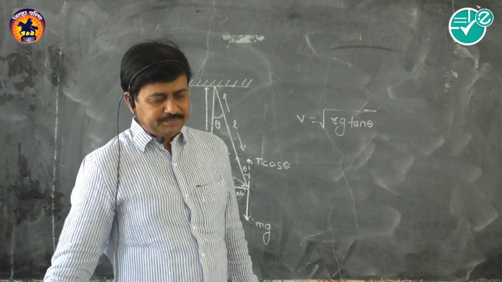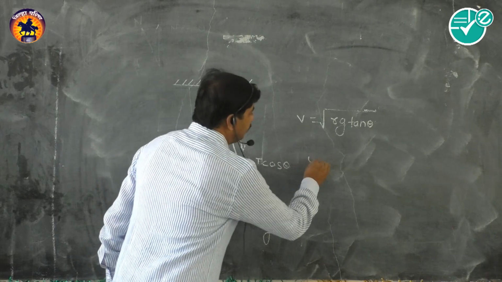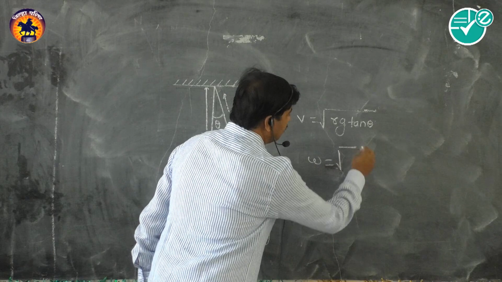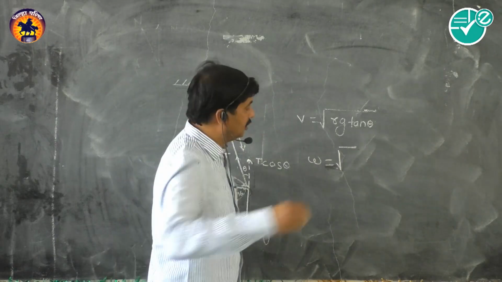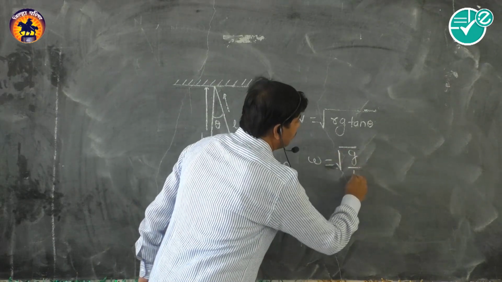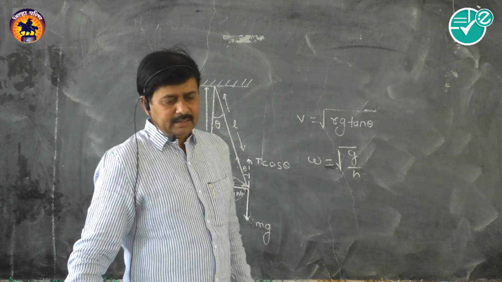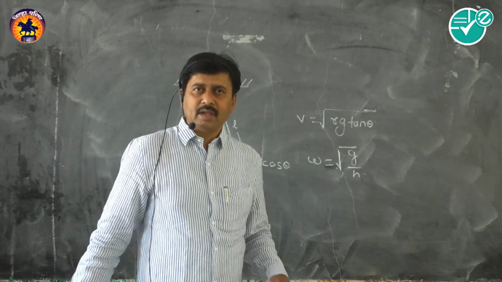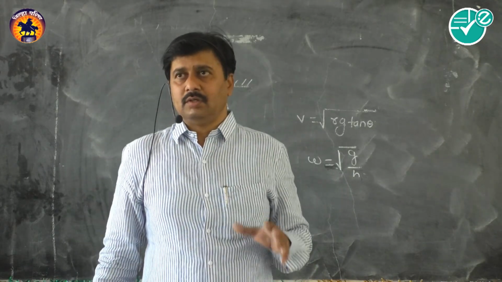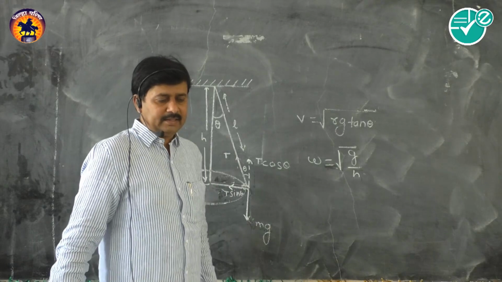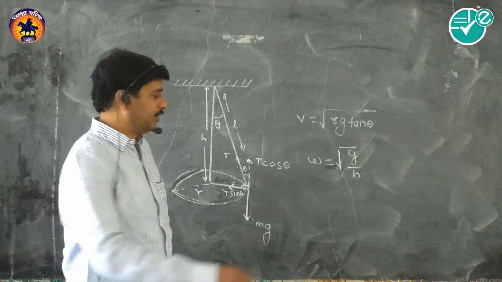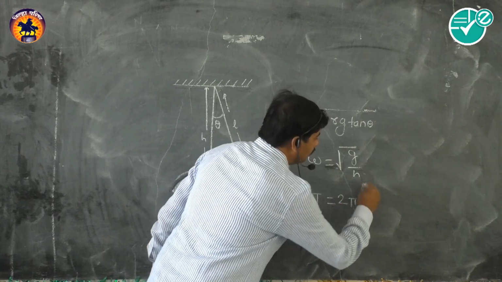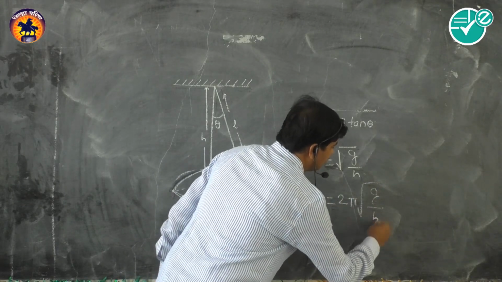The angular speed of the bob will be given by the square root of g by h, and the periodic time of the pendulum, the time taken to complete one revolution, will be T is equal to 2 pi into the square root of h by g.